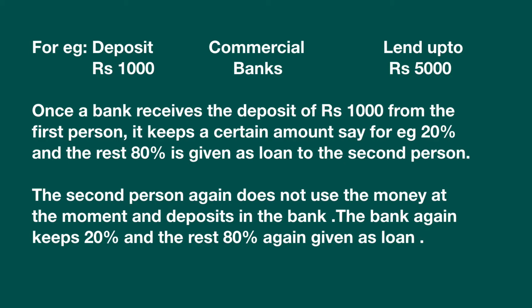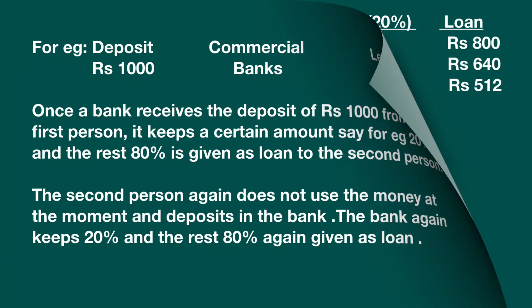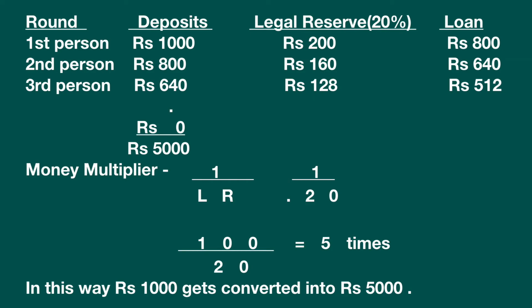Now let's see how. Once a bank receives the deposit of rupees 1000 from the first person, it takes a certain amount, say for example 20%, so it would be rupees 200, and the rest 80% is given as loan to the second person. Now, what will the second person do with rupees 800? The second person again does not use the money at the moment and deposits it in the bank. The bank again keeps 20% and the rest 80% is given as loan. Now this method will help you understand the point clearly.